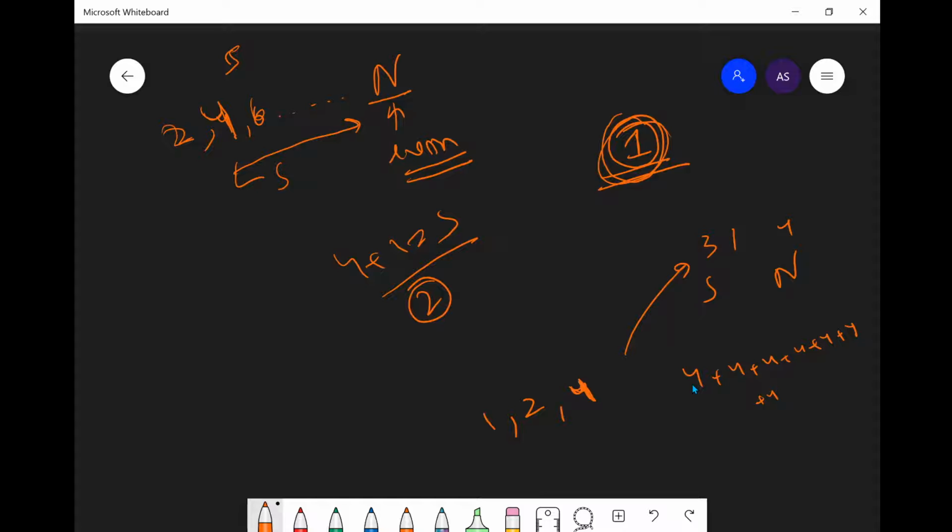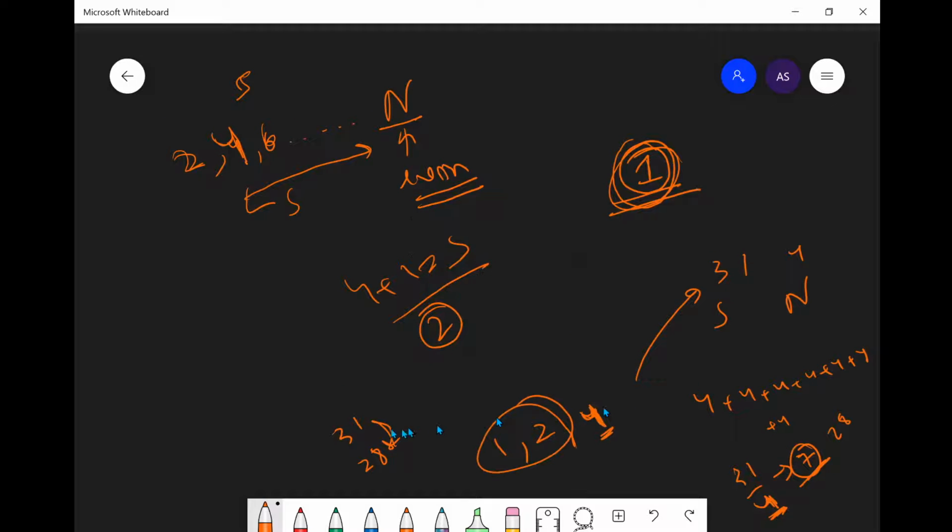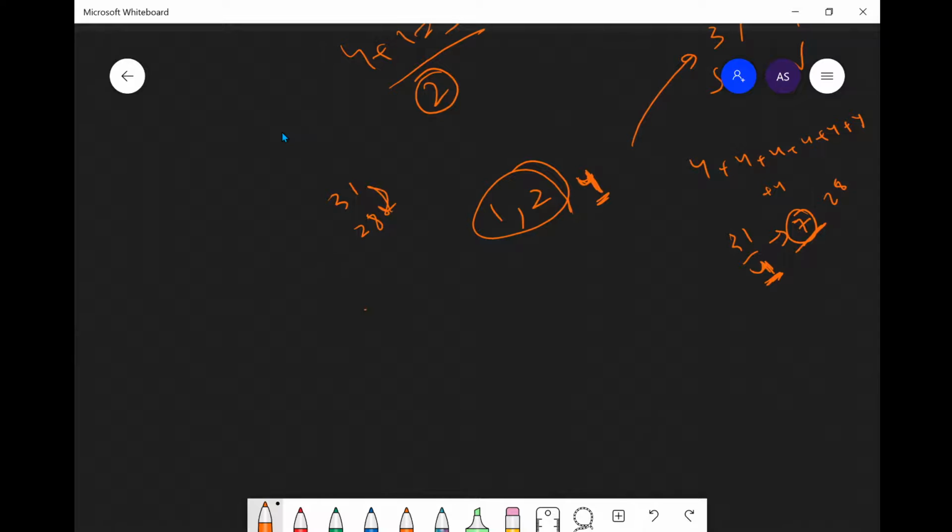So basically we are just doing 31 divided by 4, which gives us 7, since 4 times 7 is 28. So using 7 coins of value 4, we can reach 28 out of 31, and the remaining amount we need to cover with something else.